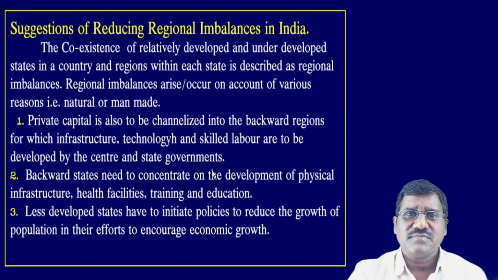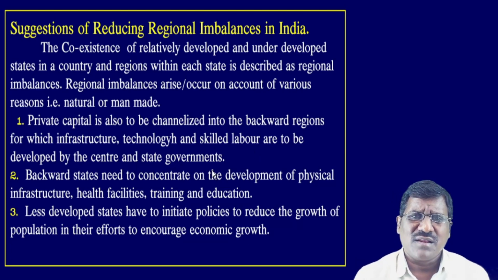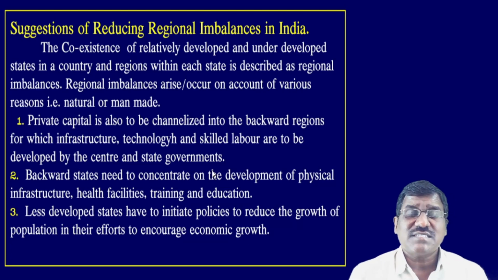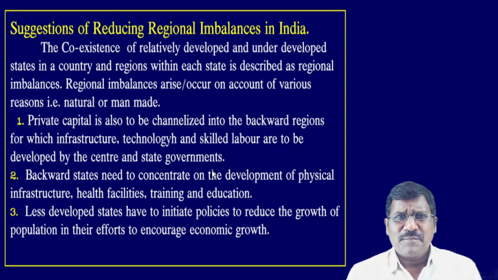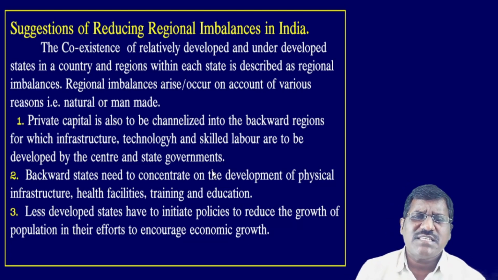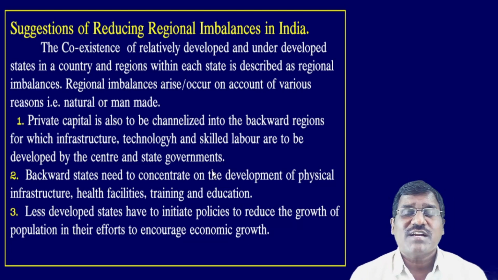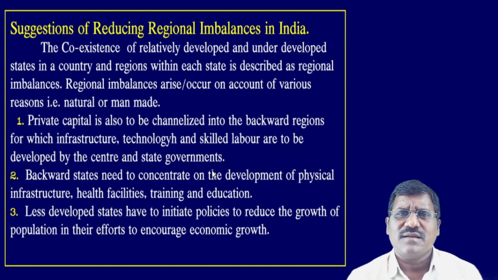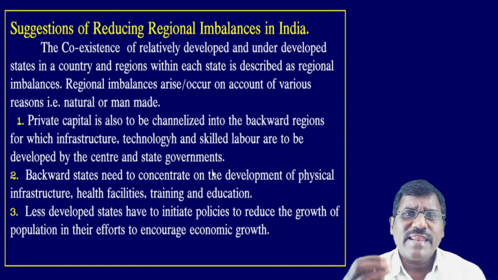Exactly how do regional imbalances arise? Due to the non-availability of infrastructure facilities. So first, private capital is to be channelized into the backward regions. Most of the development is in the urban areas.